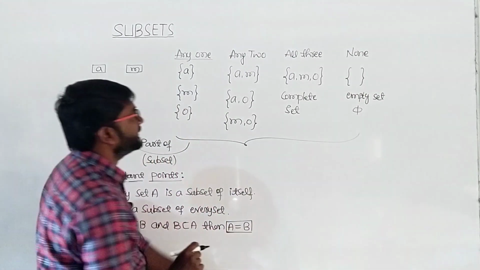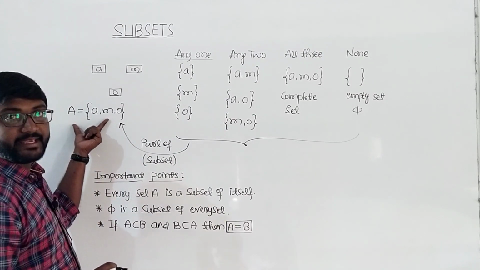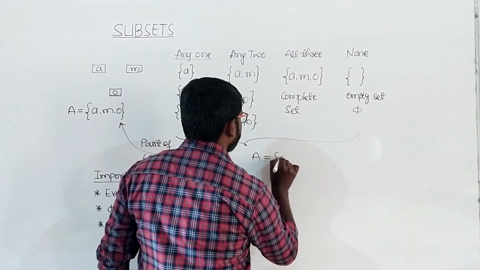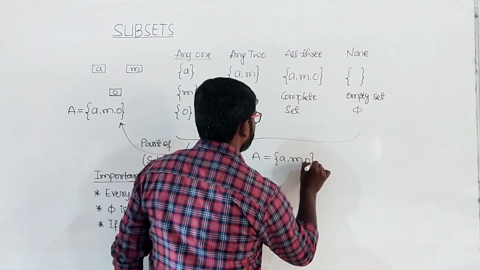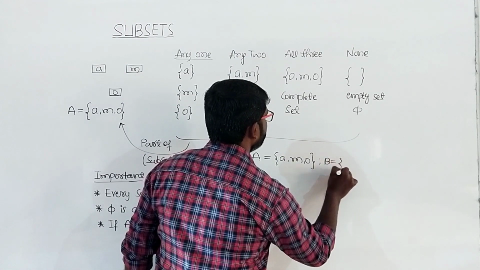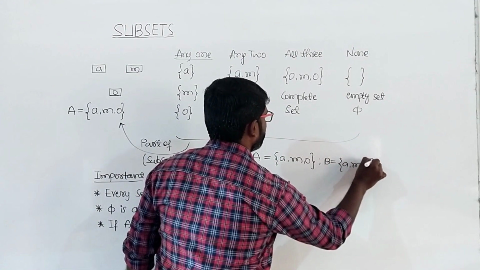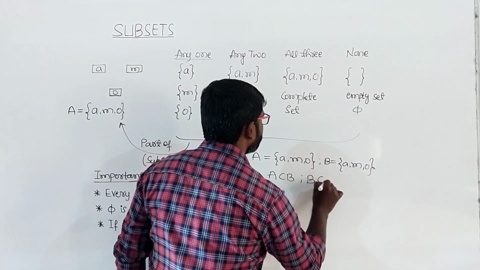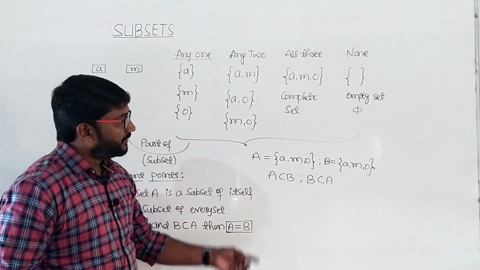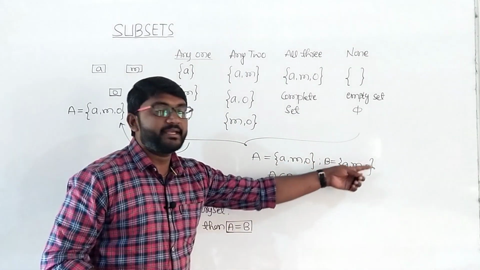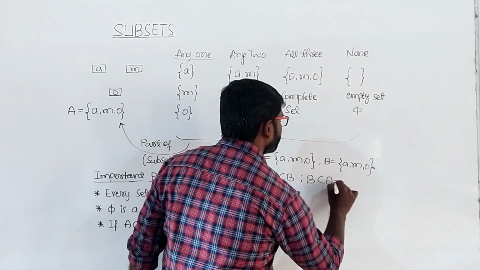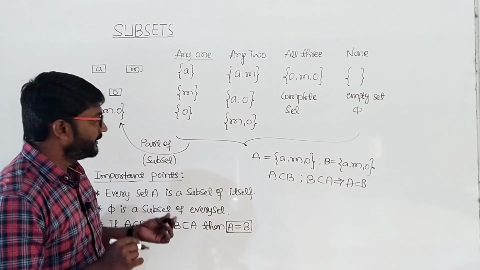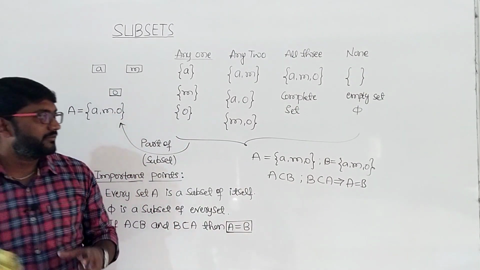So let us consider this example. I'll take this as A and the other set as B. A equals {A, M, O}, and the other set B equals again {A, M, O}. So here A is a subset of B and B is a subset of A. Now observe the elements: A, M, O, it is A, M, O. That means A is equal to B. So here A and B are equal sets. So this is the third point. I will move on to the fourth point now.